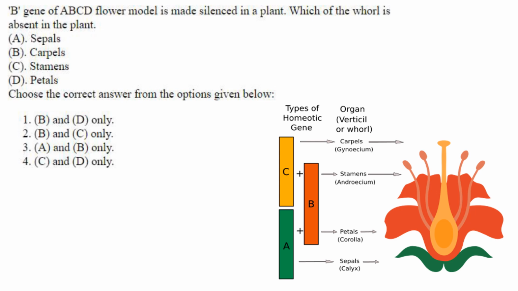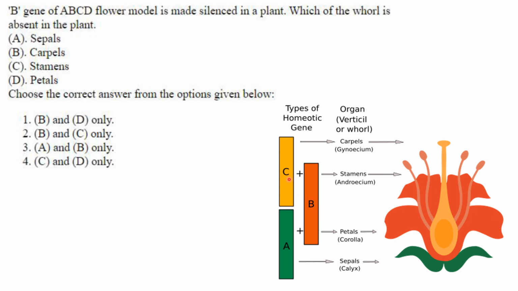Then the B gene of the ABC flower model is silenced in a plant. Which whorl is absent in the sepal? So this is the ABC model. Here A codes for the sepals or the calyx. Then A along with B codes for petals, that is the corolla.